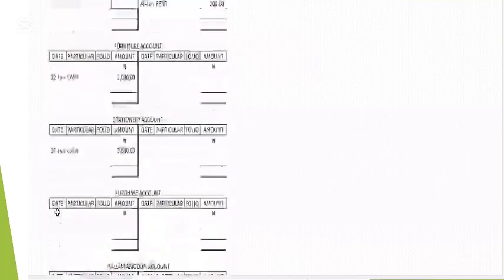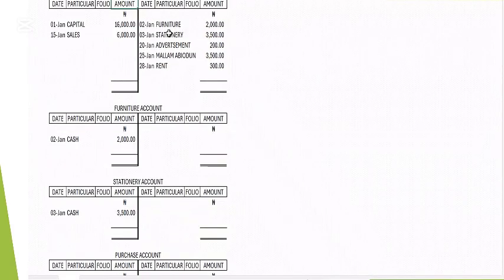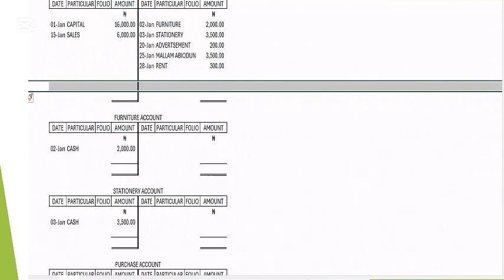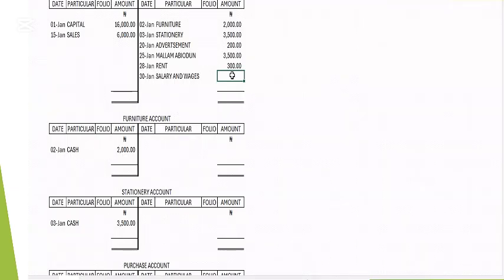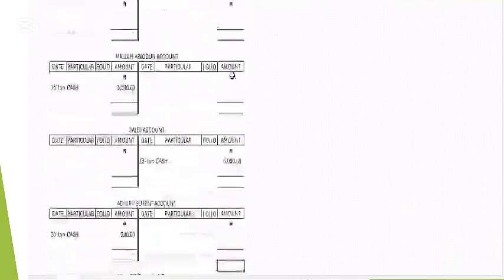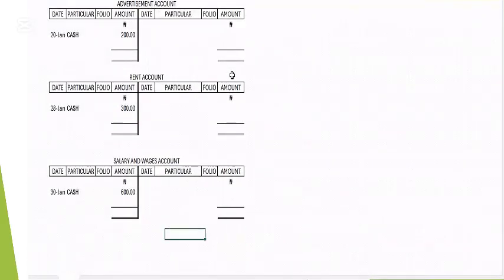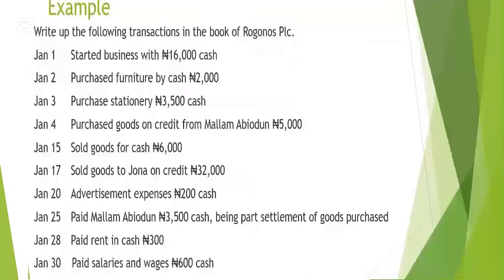Let's go to the cash account, which is that bit here. We have the 30th of January, 30th of 1. What we have here is salary and wages. How much is this? 600. So here we have 600. So all transactions are now properly entered here. Now we have two transactions. Now we are done with all the transactions.